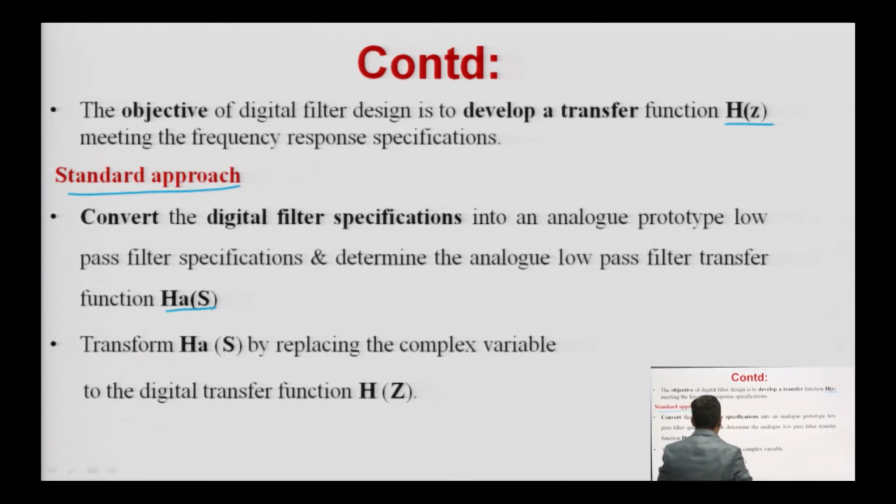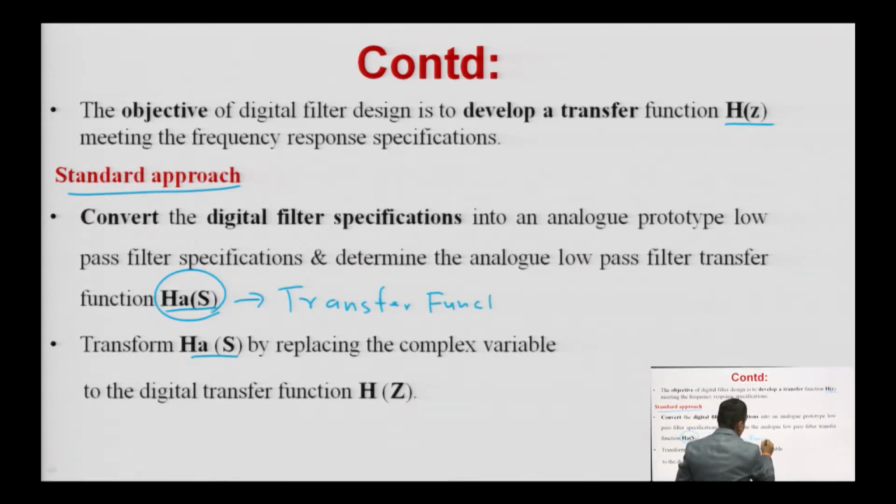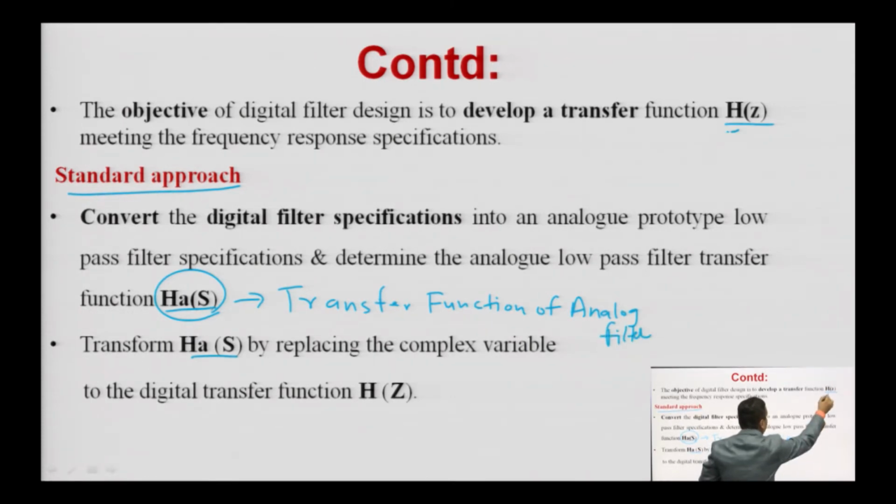So, transform this H(s). H(s) means the transfer function of an analog filter, and H(z) is the transfer function of a digital filter.